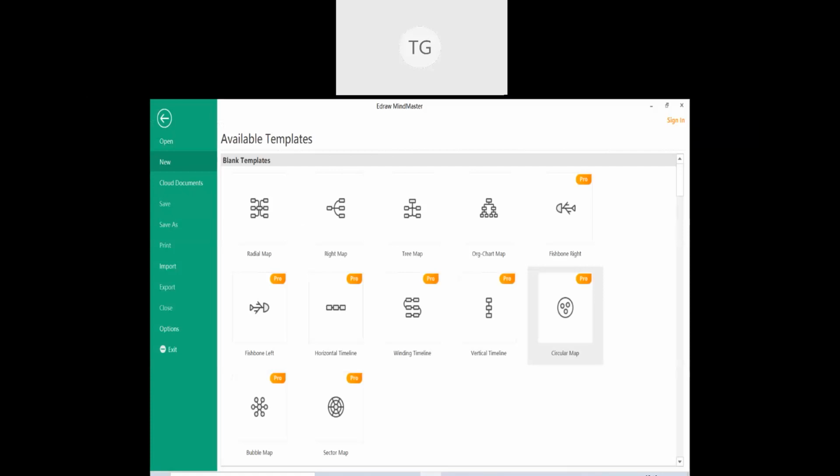This is how the beginning screen of my eDraw software actually looks. When you download, it just sets up. So these are the different templates or representations in which a mind map can be drawn. It can either be drawn as a radial map or a right aligned map, or in a tree hierarchical manner, or in organizational charting. All the other representations apart from these four are available in the pro version. So generally we draw mind maps in the radial map format, where the central idea comes in between and all other ideas branch out of the central point.